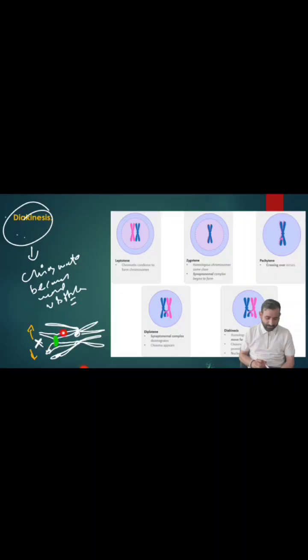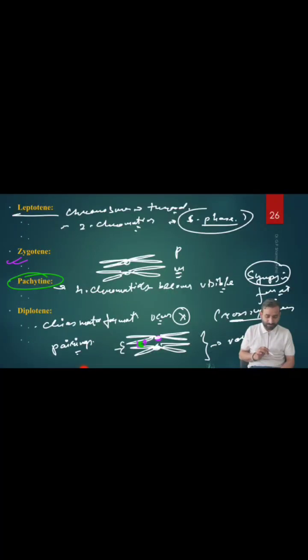It looks like an X, so that this X becomes more evident during what? The diakinesis stage. This is the question for your exam, right? So the chiasmata becomes more visible during the X stage, right? So the synapsis occurs in which stage? Synapsis occurs during the zygotene stage.